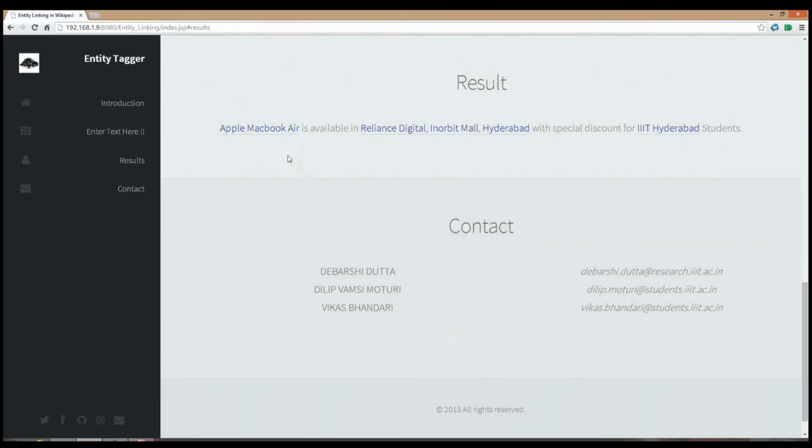So you can observe that Apple MacBook Air is tagged with Apple MacBook Air. Reliance Digital is tagged with Reliance Digital, and IIIT Hyderabad is tagged with International Institute of Information Technology, Hyderabad. So here you can observe that Apple is disambiguated as the Apple company rather than the actual Apple fruit.